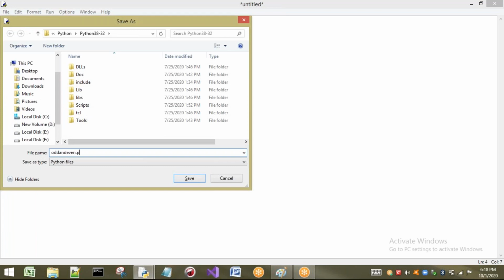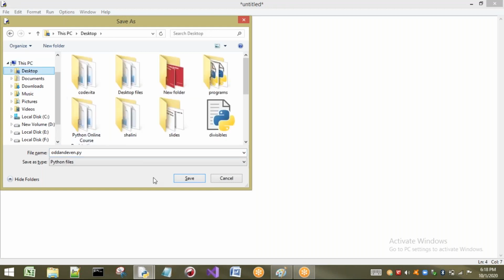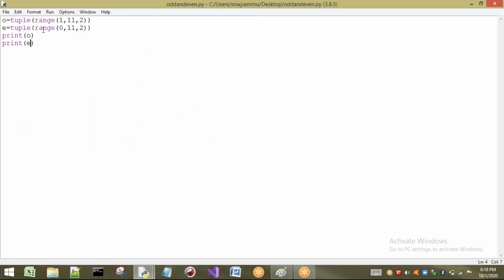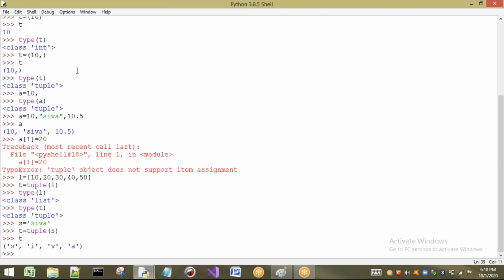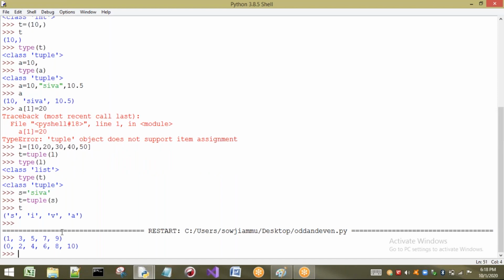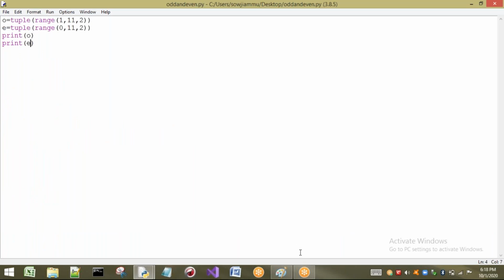Okay. Now you can observe that. That means what? Here I want to show you that we can write any sequence of elements in this bracket for a tuple function. I want to show that. That's it. So see here what happens in the first tuple. Only odd numbers have been printed. In the next tuple we got only even numbers. Okay. So these are the basics of your tuple.